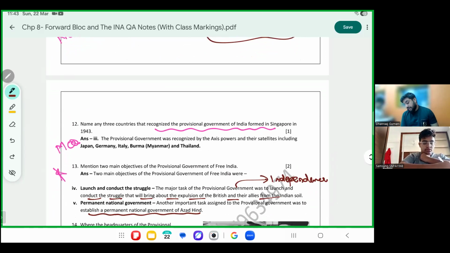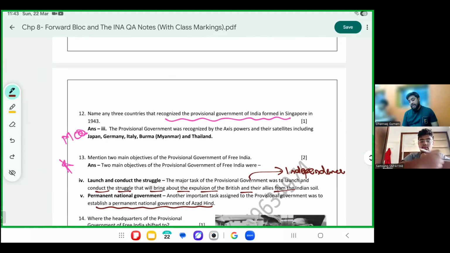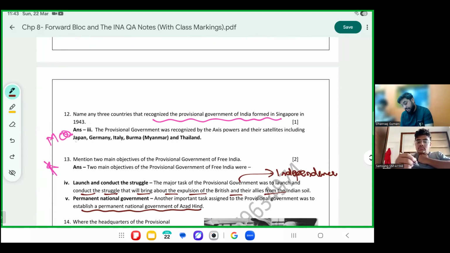The provincial government was recognized by multiple countries. It was given a status in the world strata by countries like Japan, Germany, Italy, Burma, that is Myanmar, and Thailand. Basically, these were all opponents of Britain and the USA in World War II.